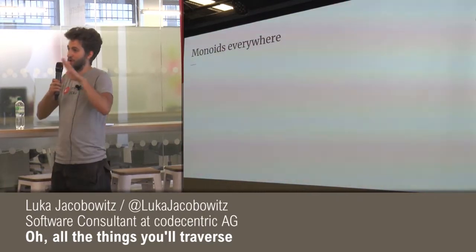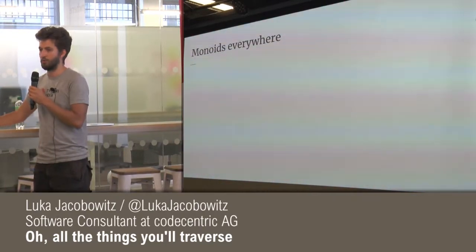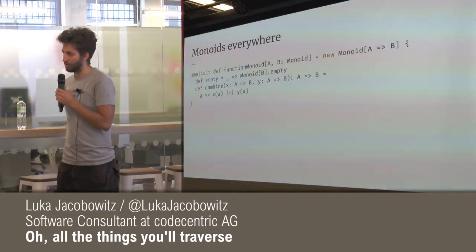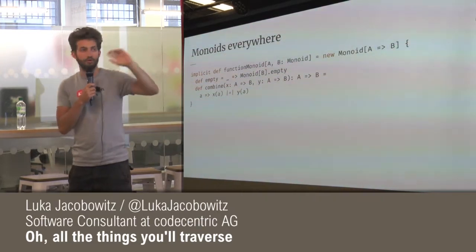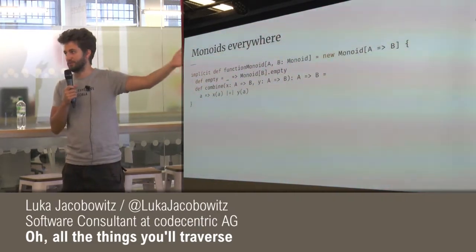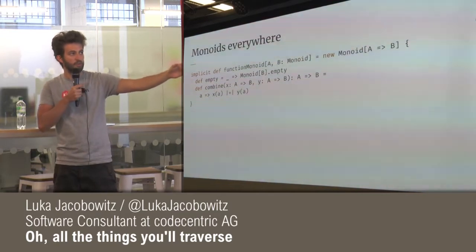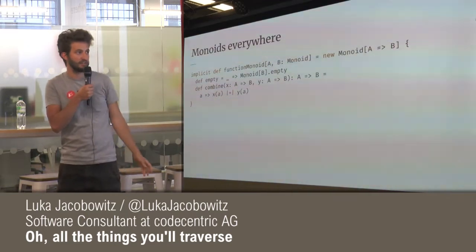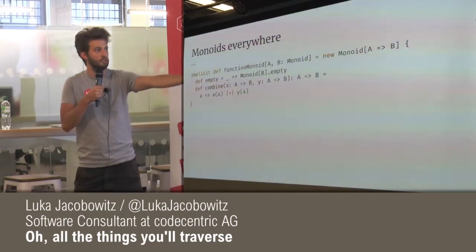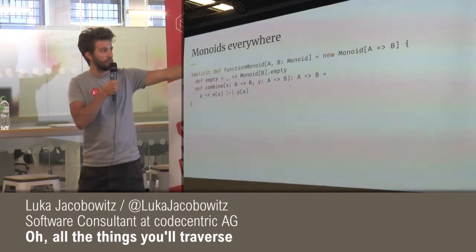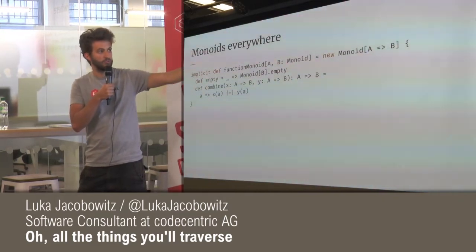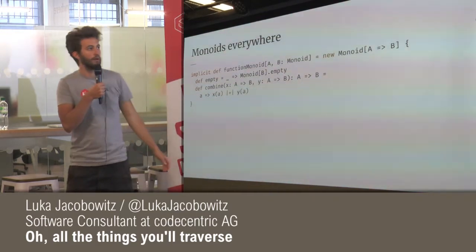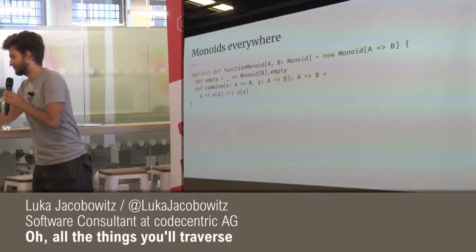So monoids. Monoids are super cool because they are really everywhere. Everything you know might be a monoid. A function a to b is a monoid only if the b is a monoid. The empty for the function monoid is just returning the constant empty of that b. And combining them is just calling both functions and then combining the results. So we have this a, and then we call x, the first function, and combine that with the result of y. So yes, a function is a monoid if b is a monoid.